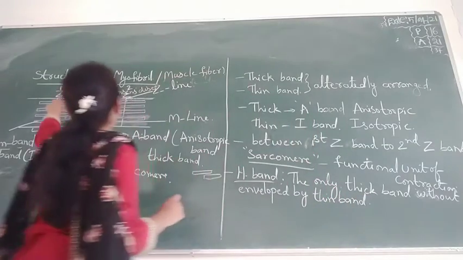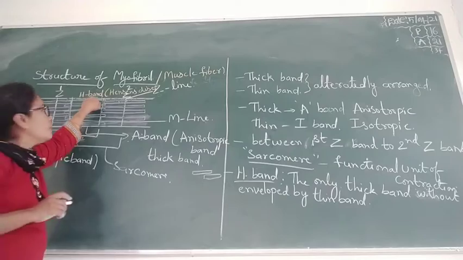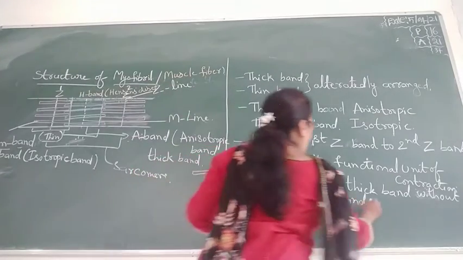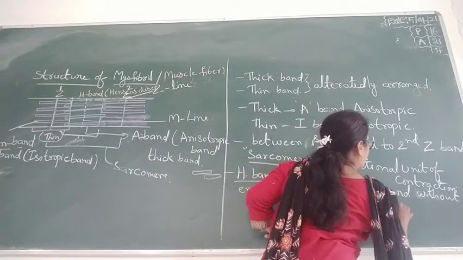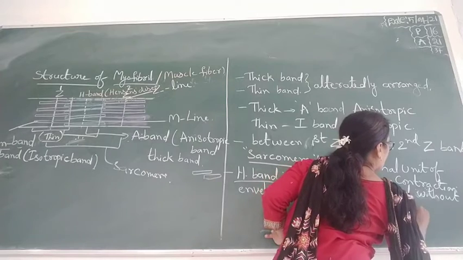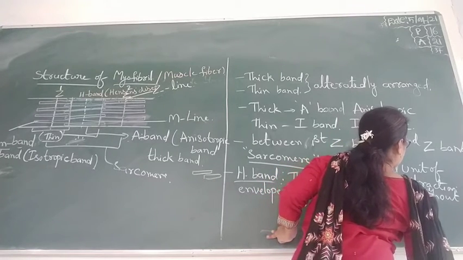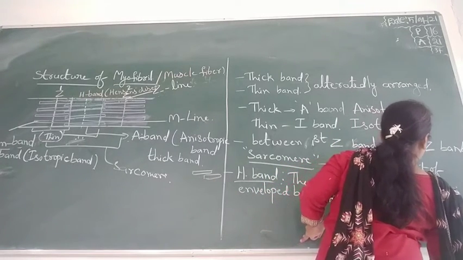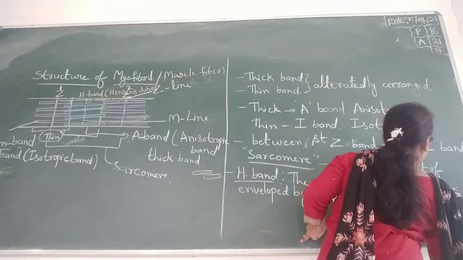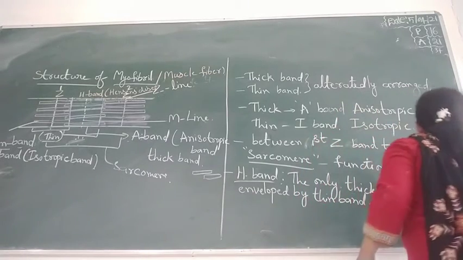That portion is called the H band or Hensen's disc.